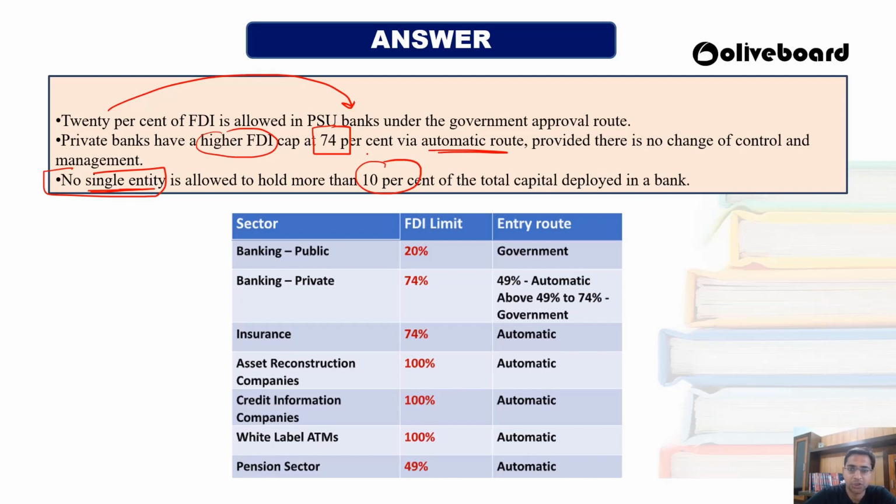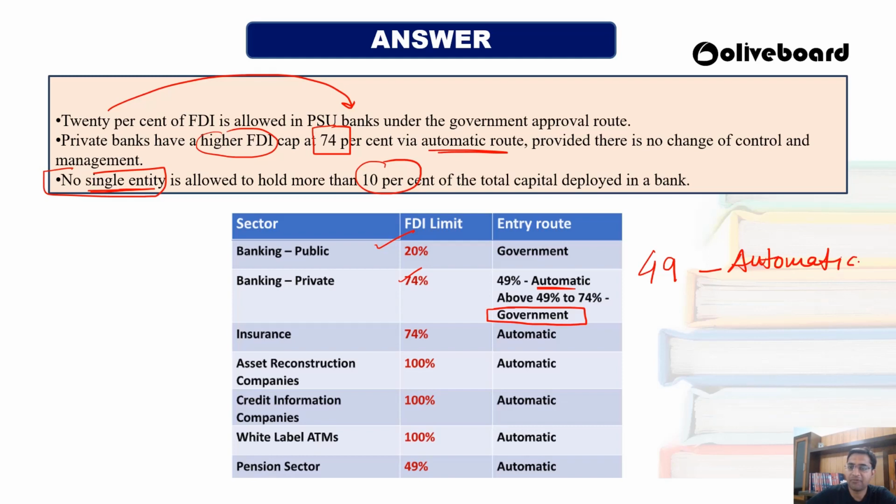So here we have given some limits. Public sector banks 20%, private sector banks 74%, of which 49% is under the automatic route. Above 49% up to 74%, you have to take the approval of the government. Just make sure that 49% is automatic.